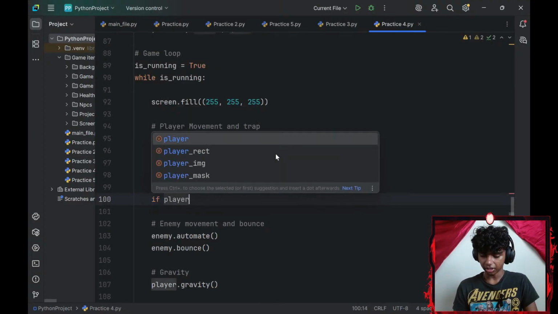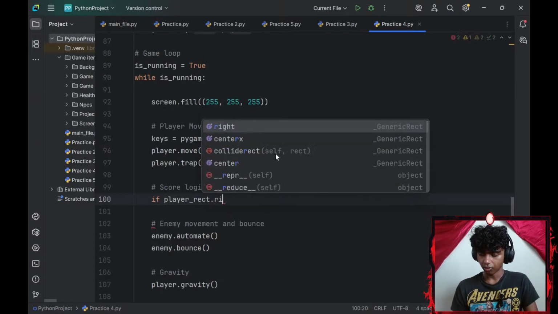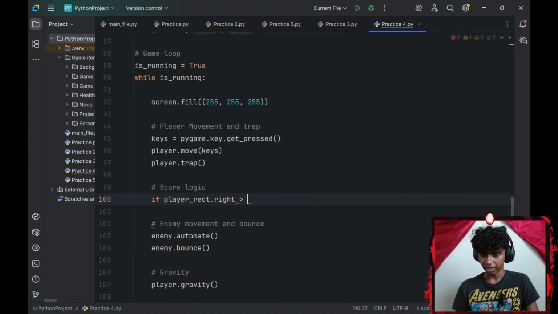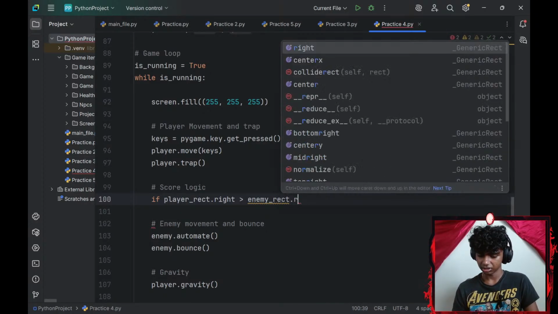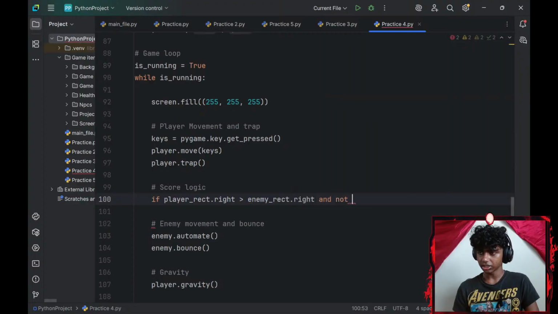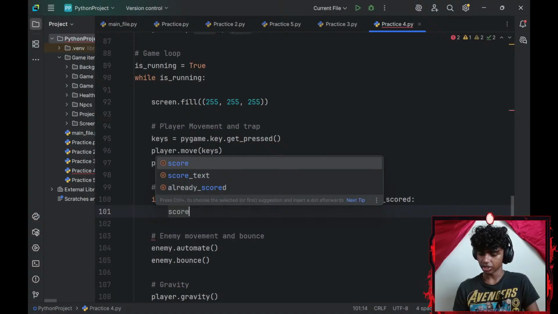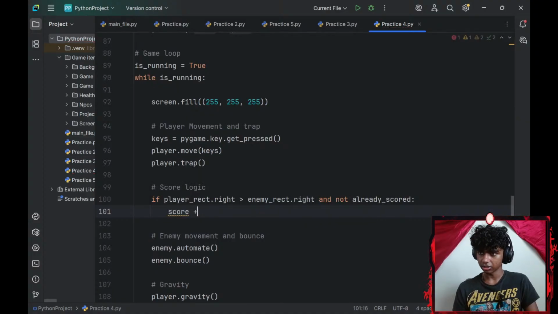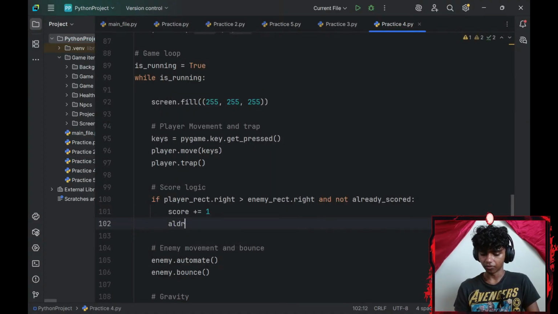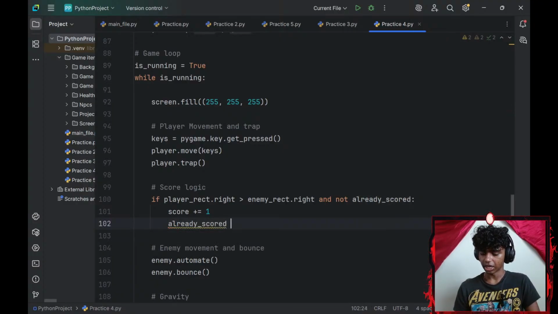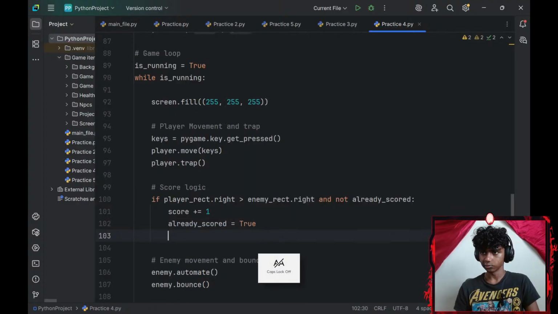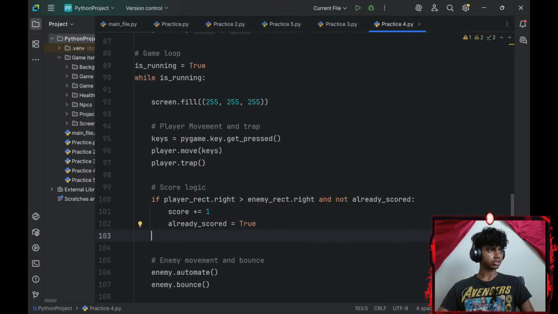If my player_rect.right is greater than my enemy_rect.left, was it left? No, right. And not already_scored, my score is going to increase by 1. Okay, and my already_scored is going to be equal to true. Is that an else? There's no else.